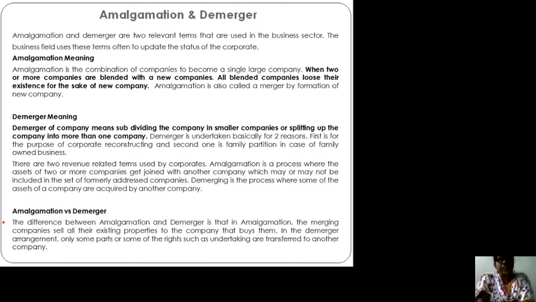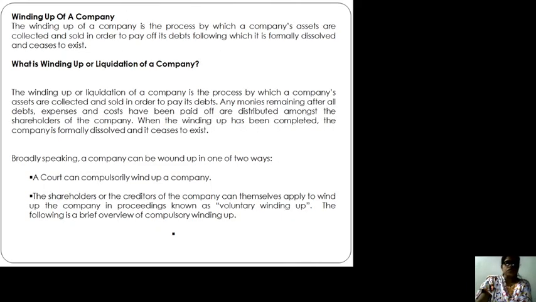So what is the difference between amalgamation and demerger? In amalgamation, the merging companies sell all their existing properties to the company that buys them. In demerger arrangements, only some part of their rights, such as an undertaking, is transferred to another company. So, amalgamation and demerger.